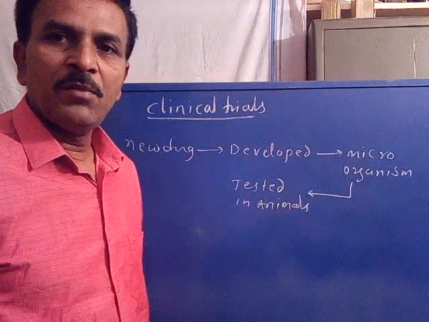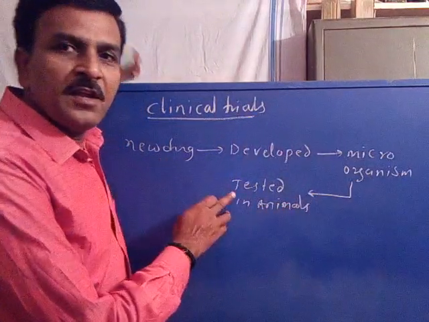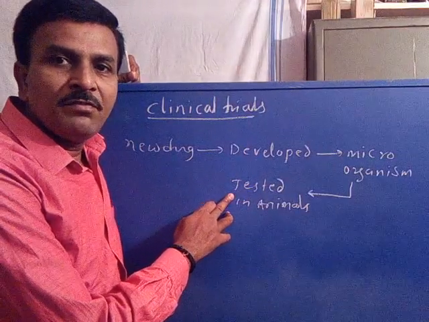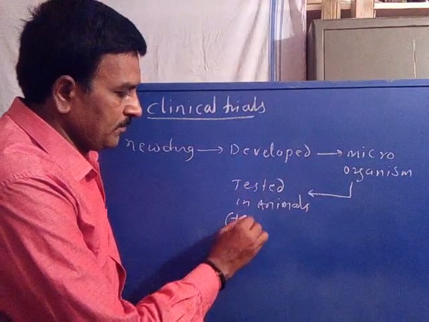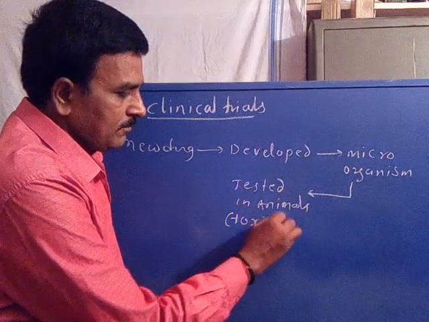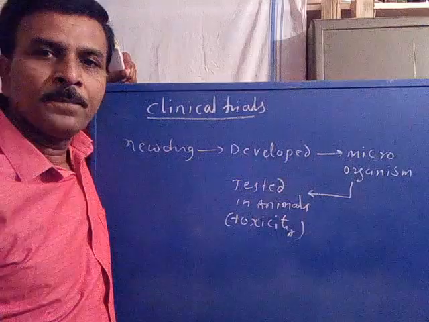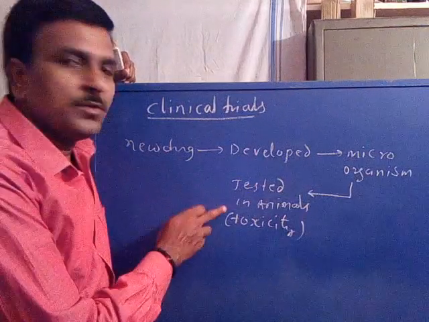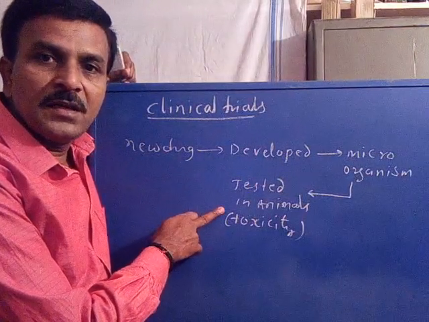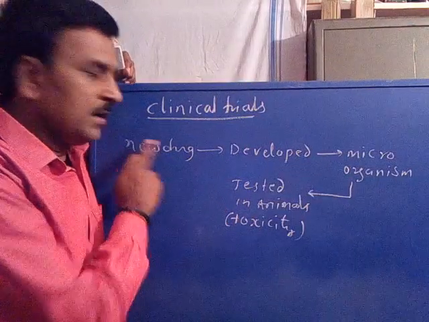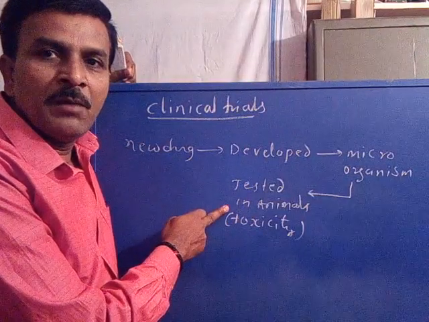The new drug is tested in the animal body for what purpose? For evaluation of toxicity, if associated with the new drug. Now, to know any toxicity if associated with a new drug, the drug is tested in the animal body.